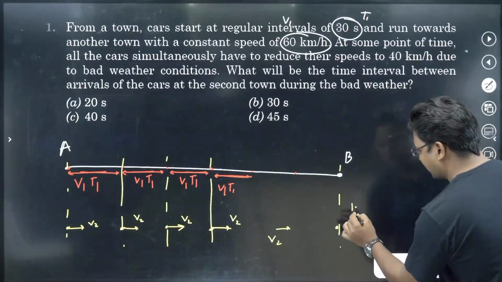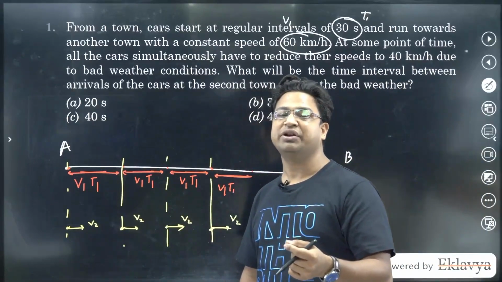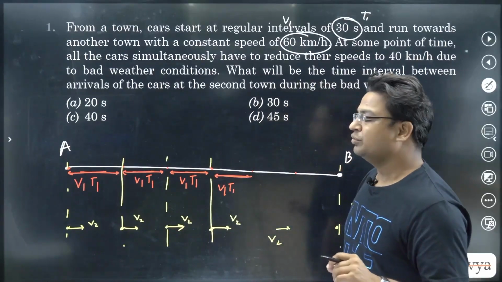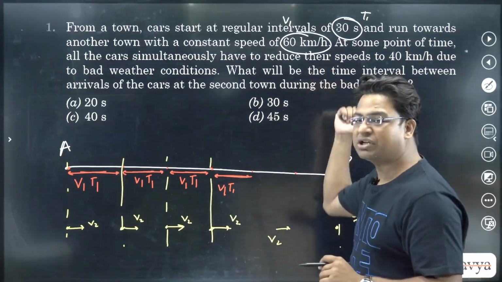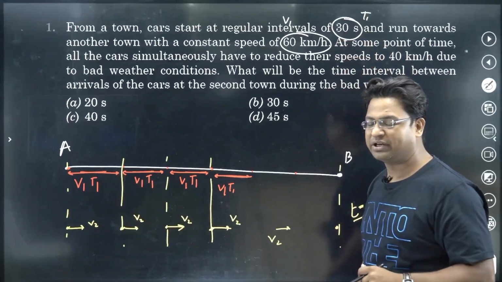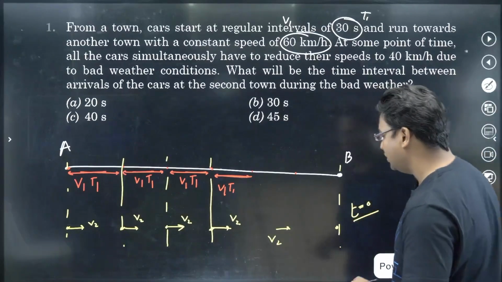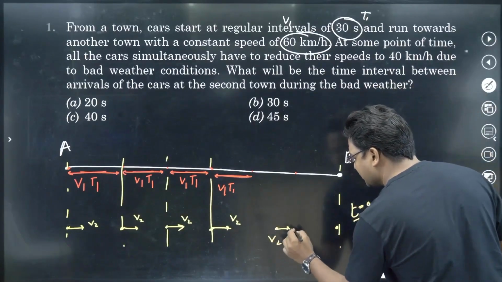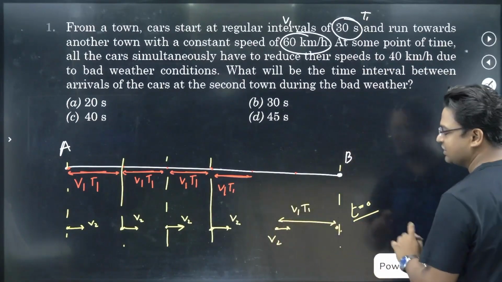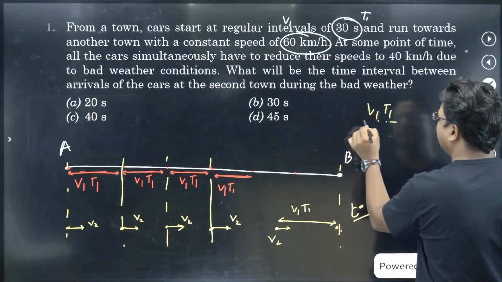Let me call this time as t equal to 0. I want to know what will be the time when the next car will reach the station B. Given that the bad weather conditions have slowed them down, we don't expect them to reach town B with a time interval of 30 seconds. We want to know what that interval would be. So if one of the cars has just reached, and let me call that t equal to 0, the next car, which is at a distance of V1 T1, will reach after a time which will be given by V1 T1 divided by V2.